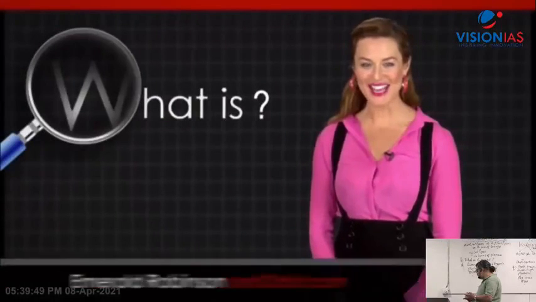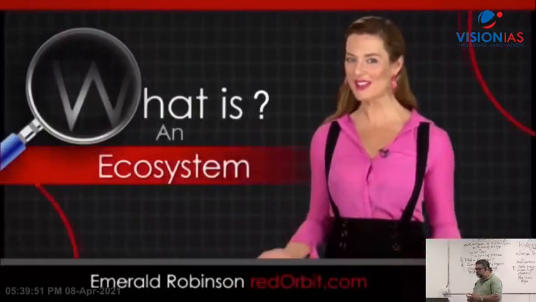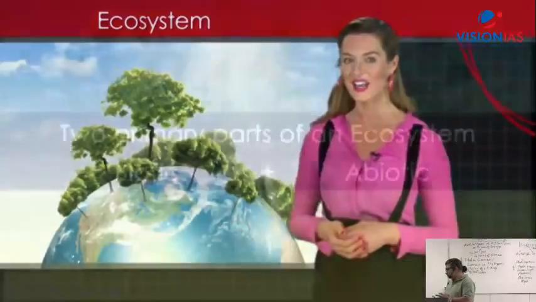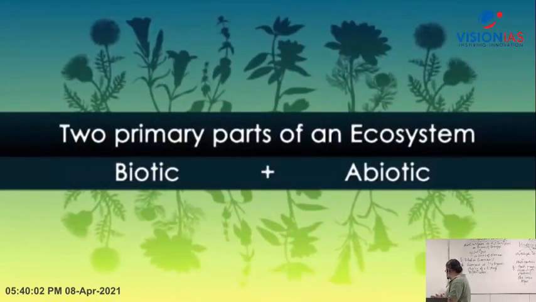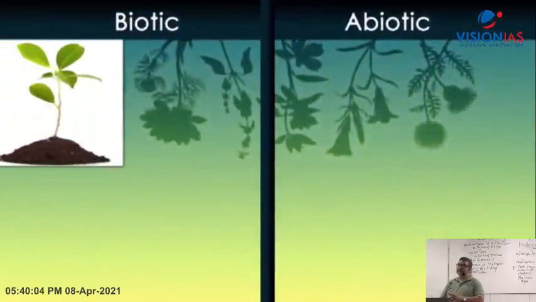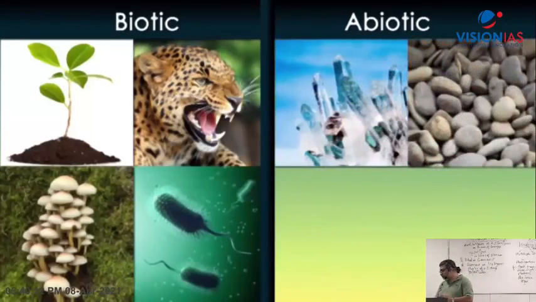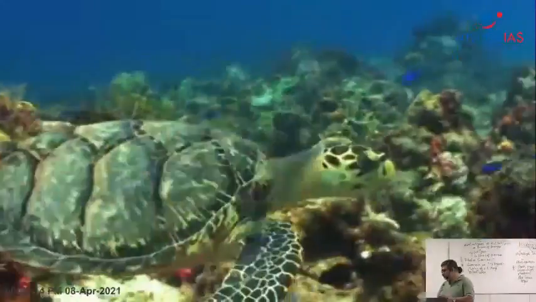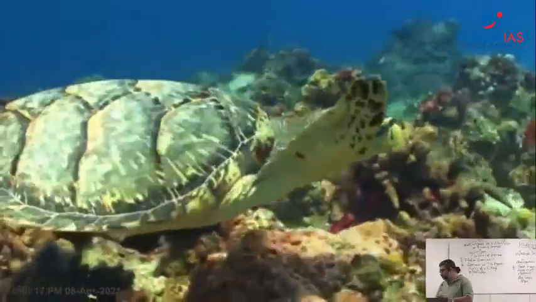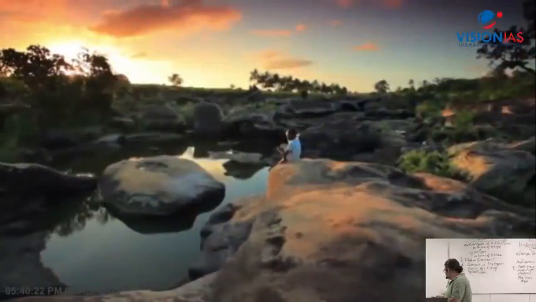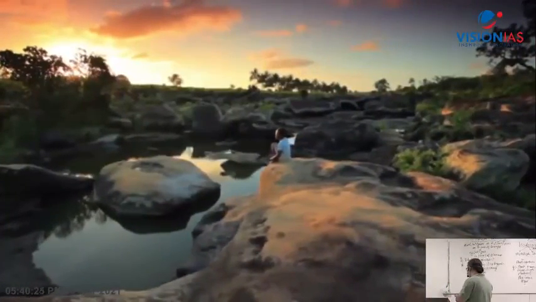Hi, I'm Emerald Robinson, and in this What Is video, we're going to investigate Earth's ecosystems. An ecosystem is a community of living things interacting with the non-living parts of their environment. There are two primary parts of an ecosystem. The biotic part is made of all the living things like plants and animals, fungi, bacteria and viruses. The abiotic part is made up of non-living things like rocks and minerals, water, and energy. Ecosystems can be almost any size. While most of us think of communities like a coral reef or a forest, an ecosystem can be a small pond or even the area beneath a large rock.